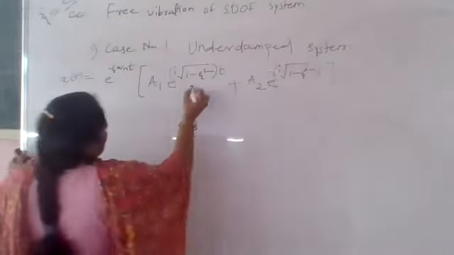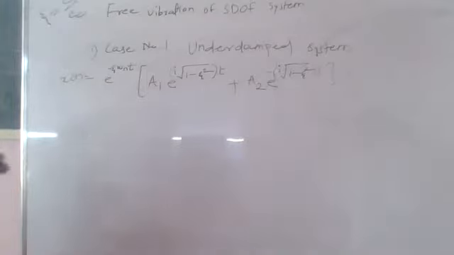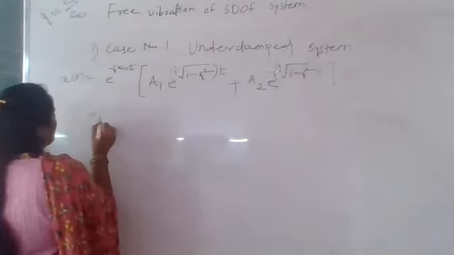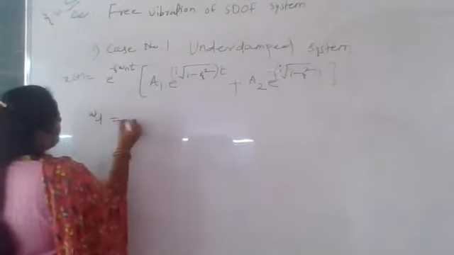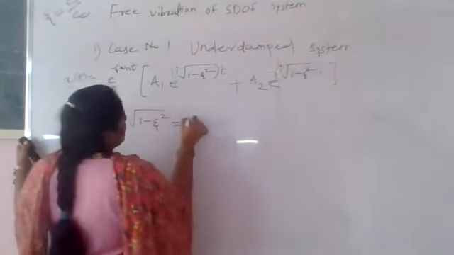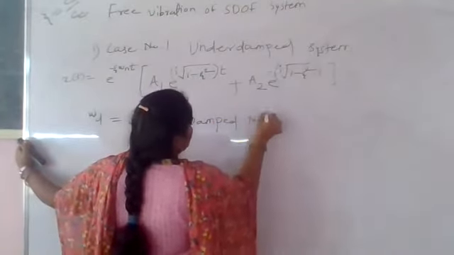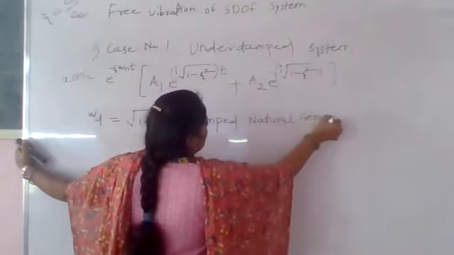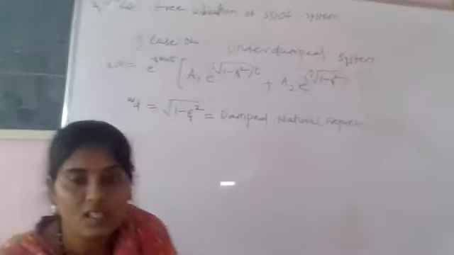Here the terminology root of 1 minus zeta square, multiplied by omega n, is the damped natural frequency. You write down: damped natural frequency, root of 1 minus zeta square.